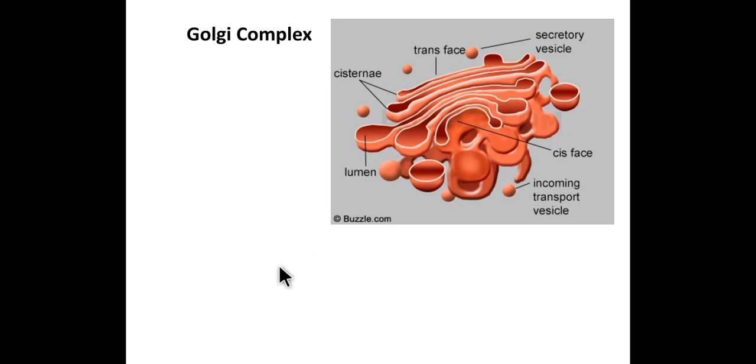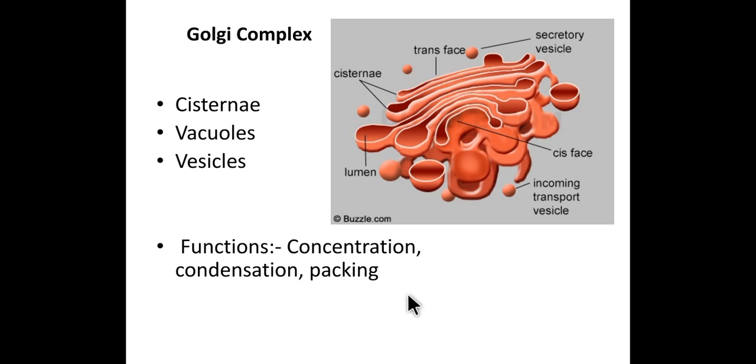The Golgi complex is involved in concentration, condensation and packaging of cellular secretion. It also participates in recycling of the plasma membrane. It also produces the primary lysosome.